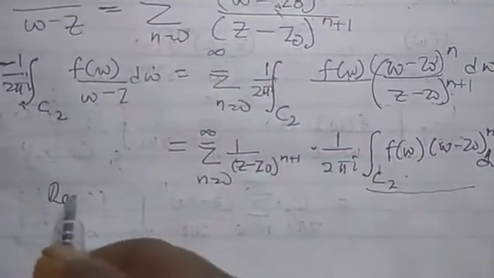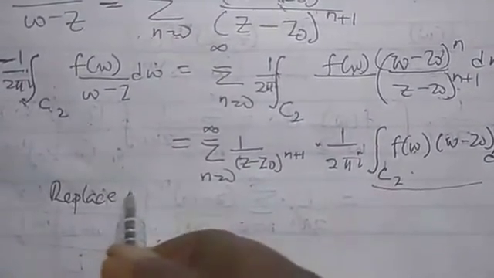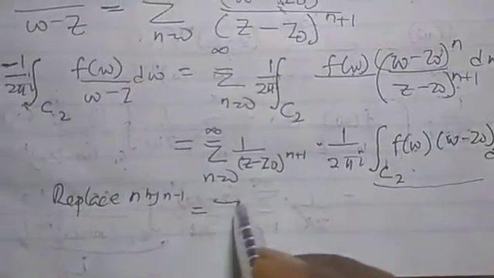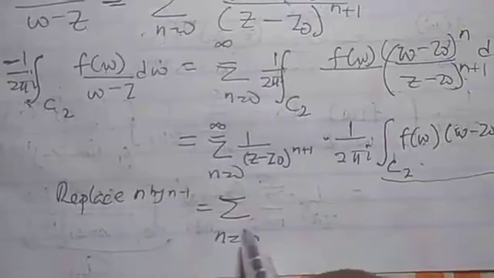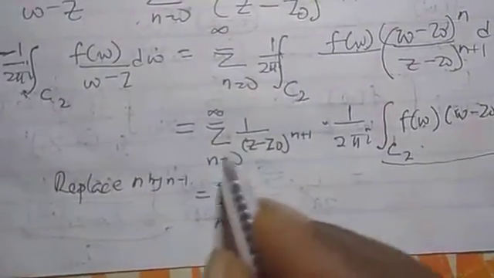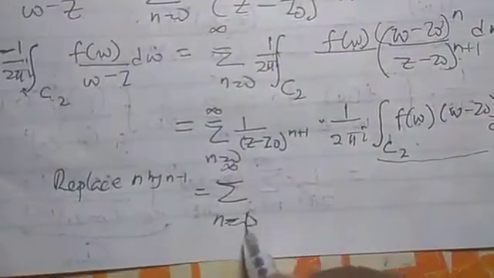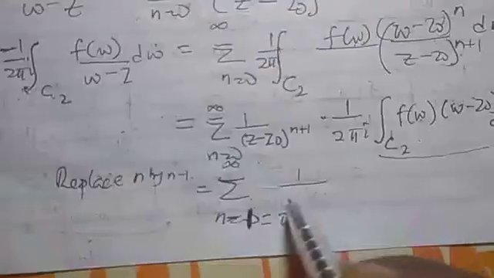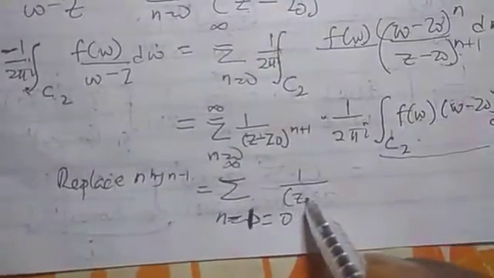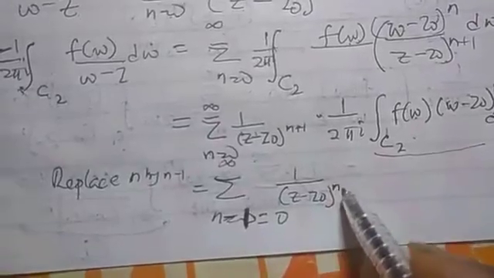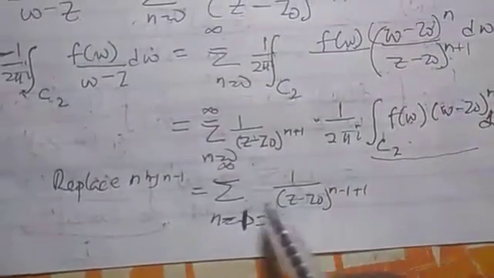That is, replace n by n minus 1. Anywhere you see n, write it as n minus 1. So n equals 0 becomes n minus 1 equals 0. It will affect this one too: this will be n minus 1 plus 1.